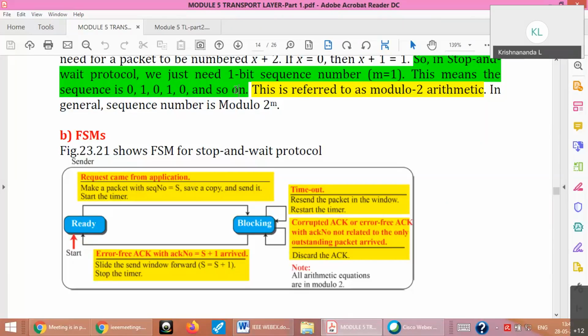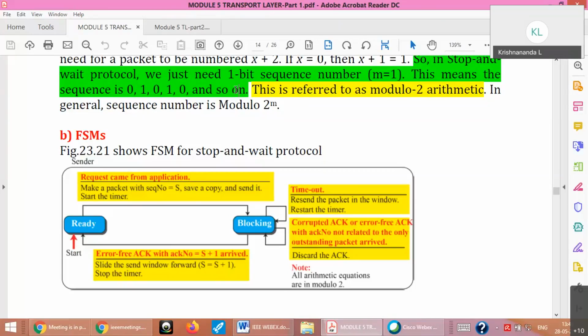The last one will be flow diagram. Now the FSM, finite state machine, is representation of the operation of any protocol using the operation represented as states. Like if you remember digital electronics with counters, like you have state 0, state 1, state 2, or Moore and Mealy machines if you have studied. Similarly, we are representing a protocol operation as finite state machine. How many states it can be there, something like that.